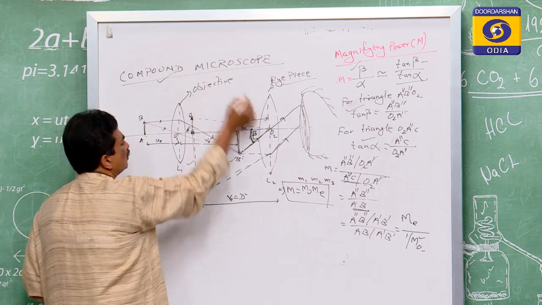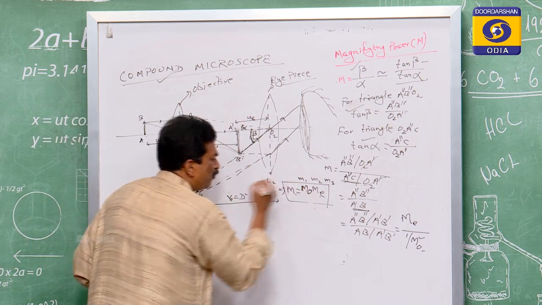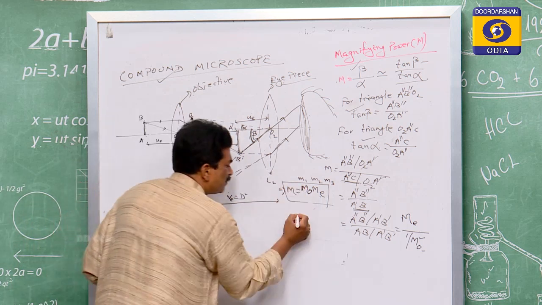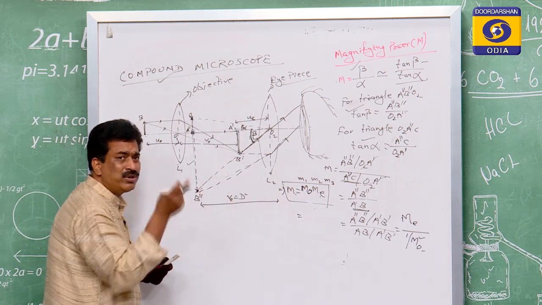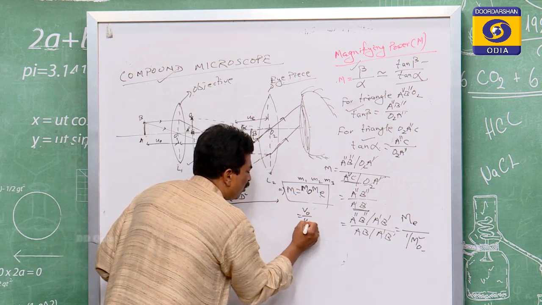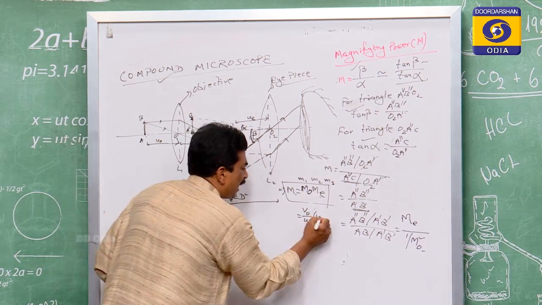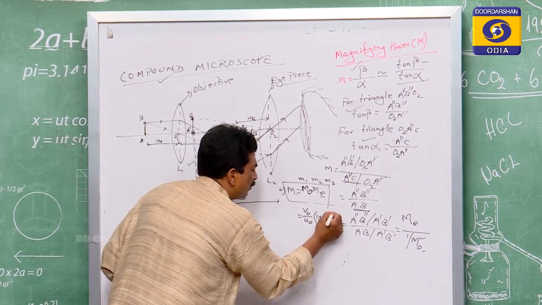Therefore the name is compound microscope. So for the compound microscope, this is M0 times ME. For the objective, as I said, in the simple case that is equal to VO by UO, and for the eyepiece we have derived the formula as for the simple microscope.